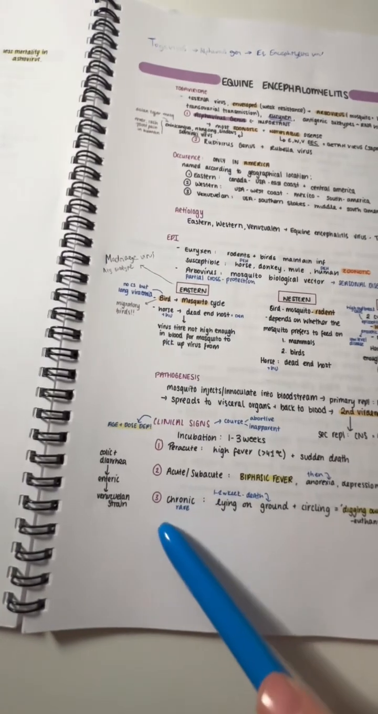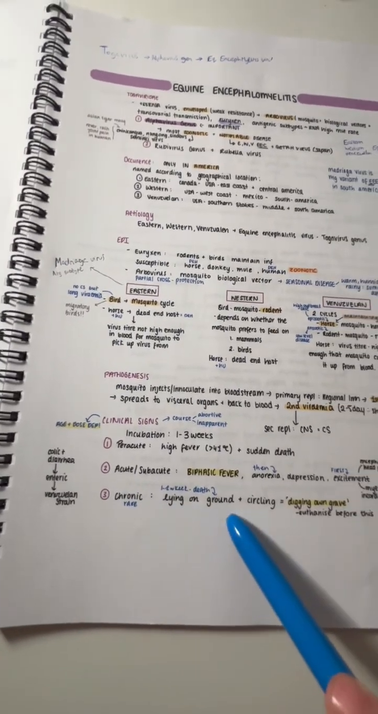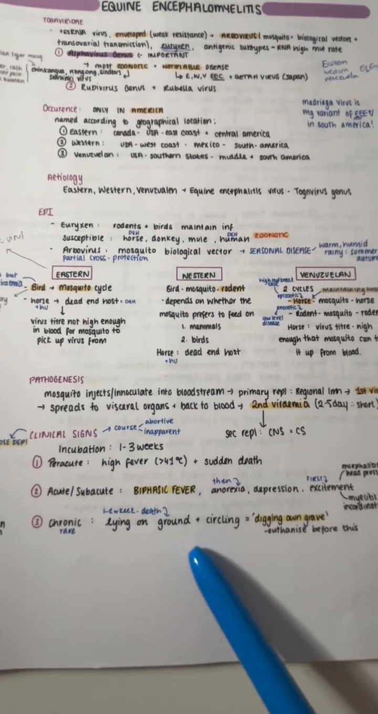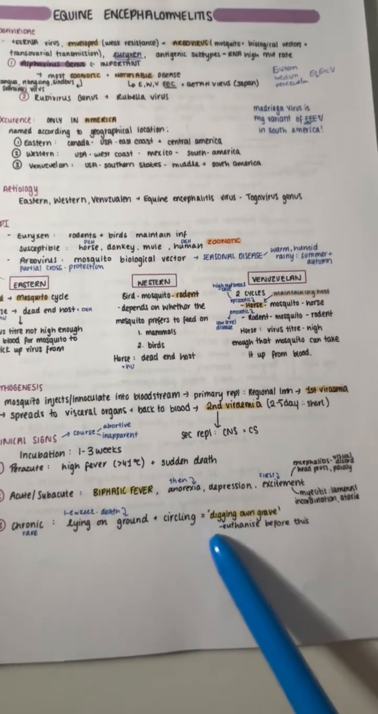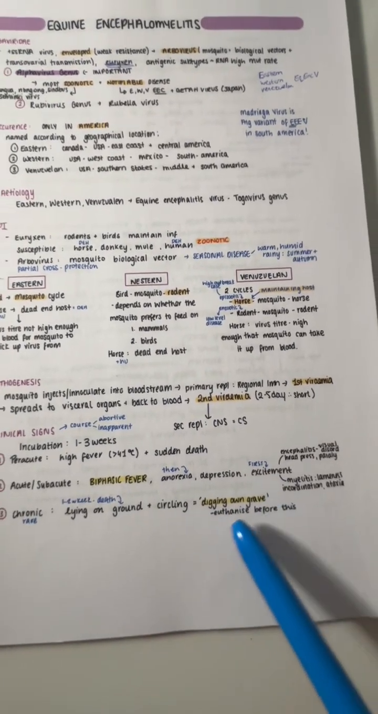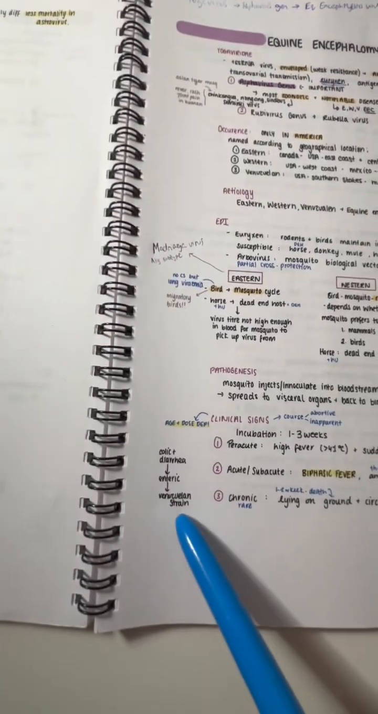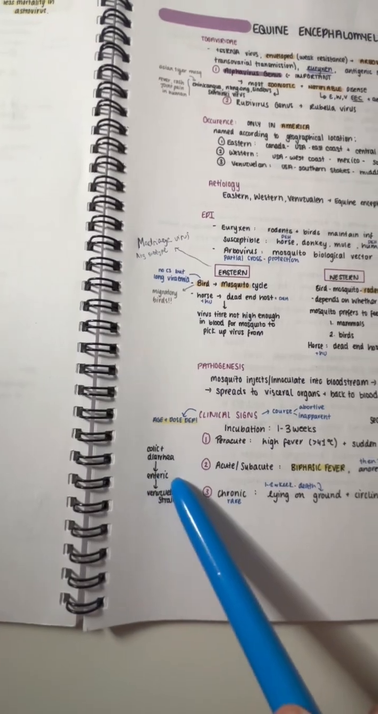In the chronic form, it's rare. The animal is usually lying on the ground, and in 1 to 2 weeks, they're dead. And the horses are often seen circling. The saying is that they're digging their own grave. Usually you have to euthanize before it gets to this point. The Venezuelan strain can also cause colic, diarrhea, and enteritis.